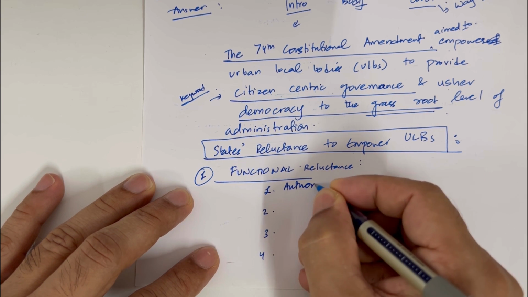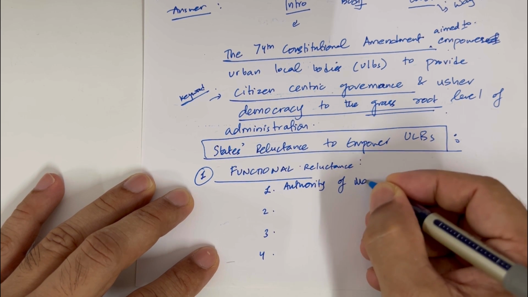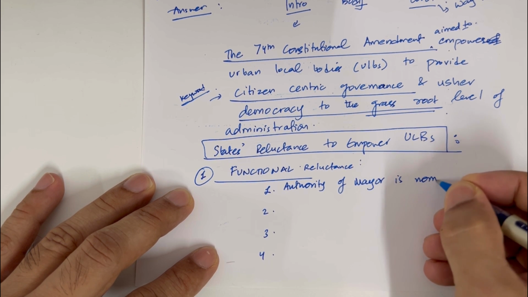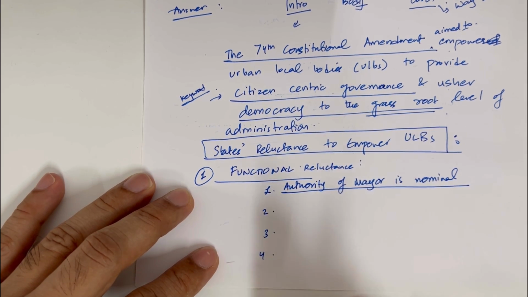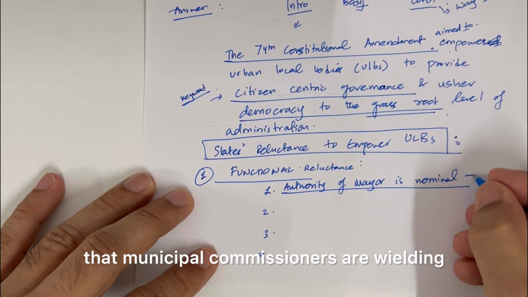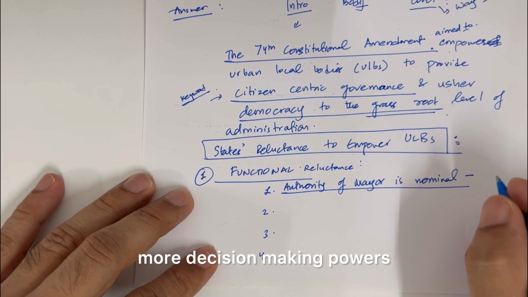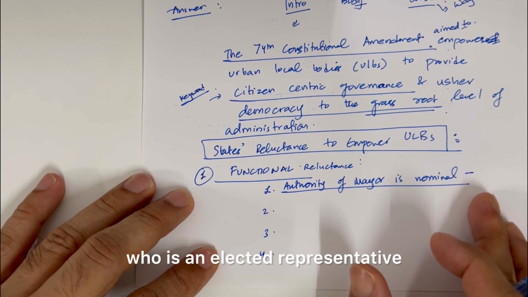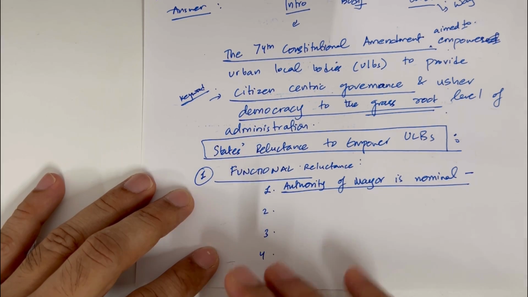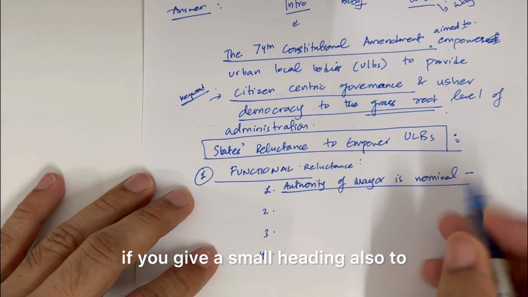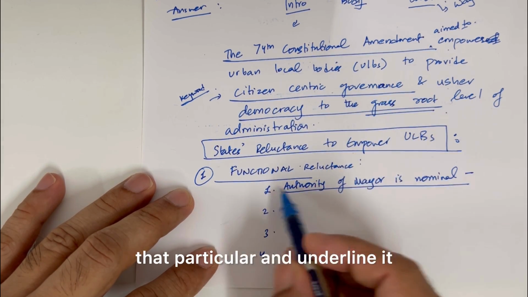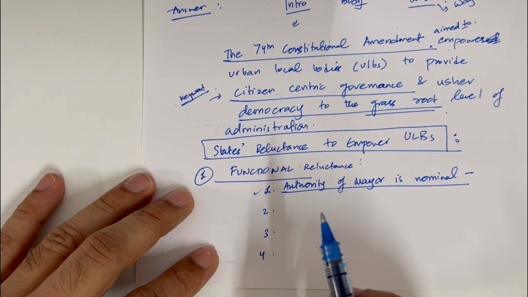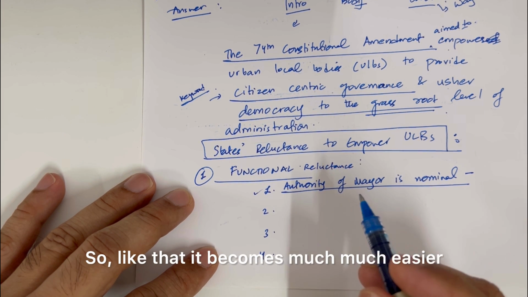Authority of the mayor is nominal. So, this is one point, and you can explain this point quickly, that municipal commissioners are wielding more decision making powers compared to the mayor, who is an elected representative. It will be better if you give a small heading to that particular point and underline it, so that it becomes very easy for the examiner, and they will just tick mark it and move ahead. Okay. So, like that it becomes much easier.